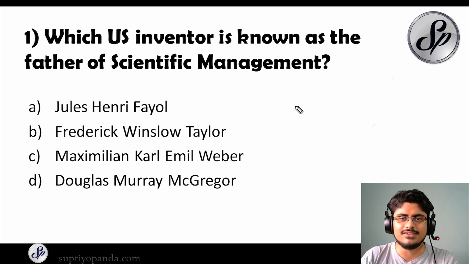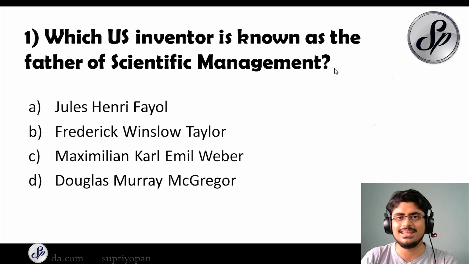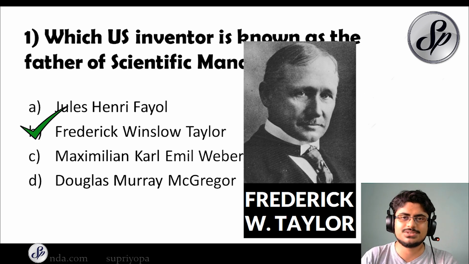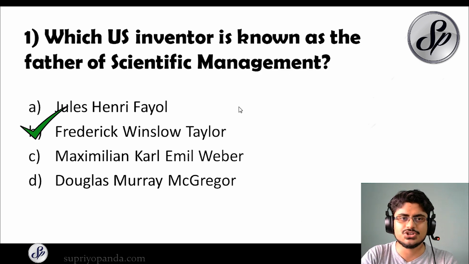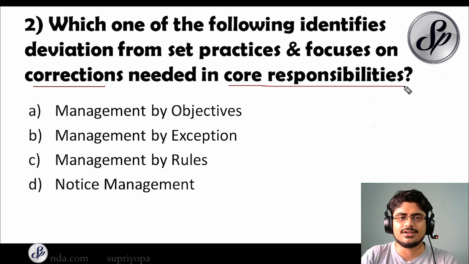Which US inventor is known as the father of scientific management? A very important question, and perhaps this type of question has come in many exams. So the answer to this question is Frederick Winslow Taylor. So some say F.W. Taylor, or sometimes his name is said as Frederick W. Taylor. So that's the answer.